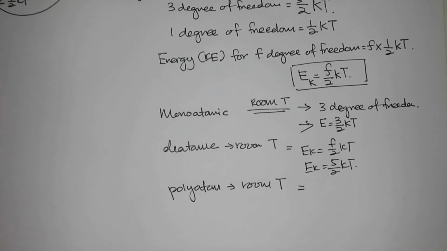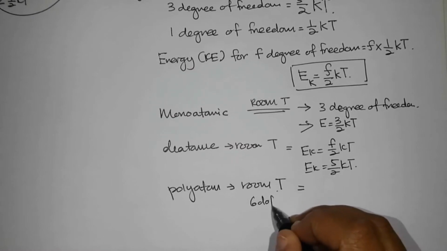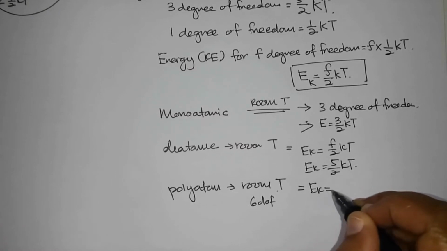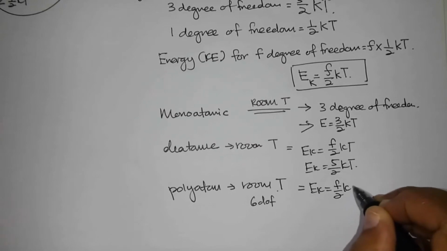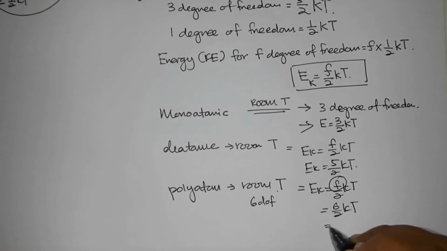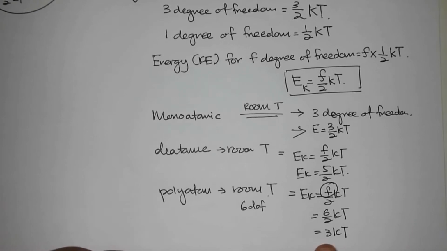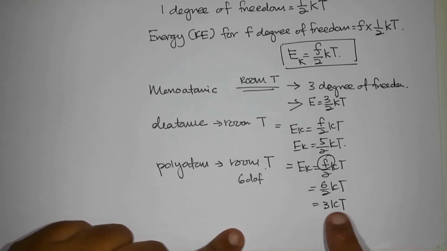Polyatomic at room temperature has 6 degrees of freedom. So EK equals F/2 kT. F is 6, so 6/2 kT equals 3 kT. So the energy of a molecule for polyatomic at room temperature will be 3 kT.